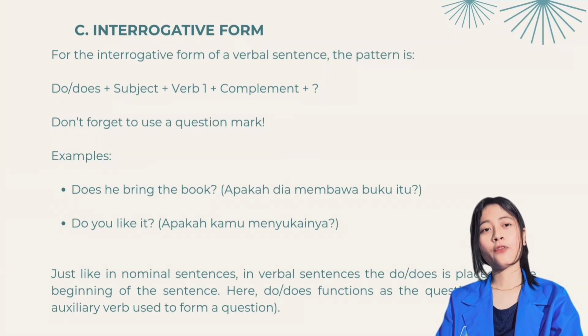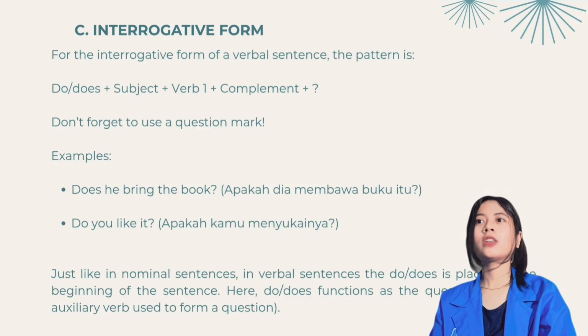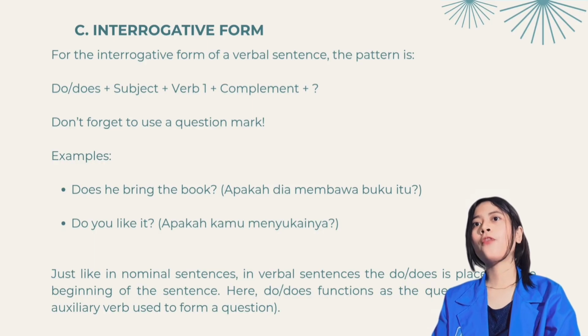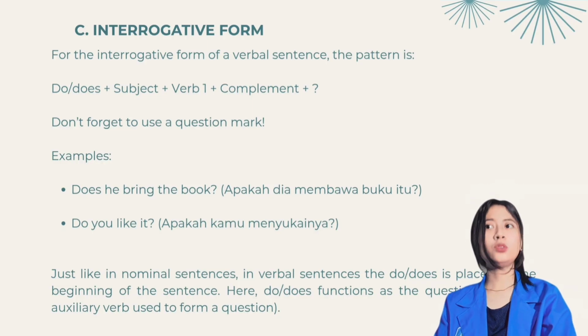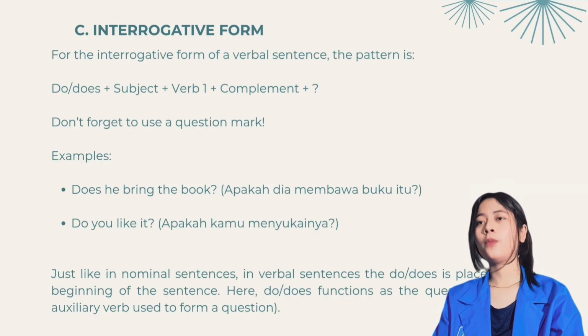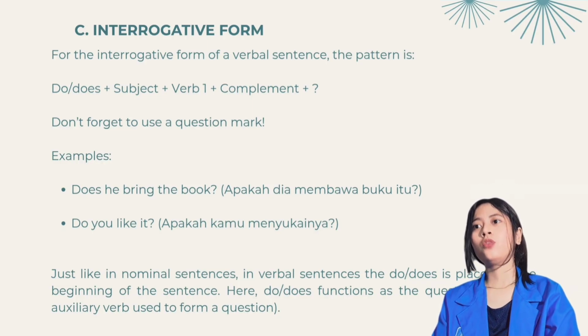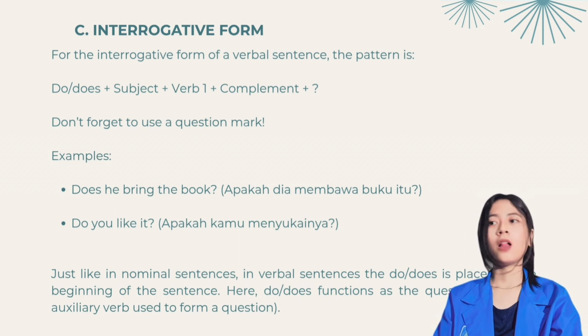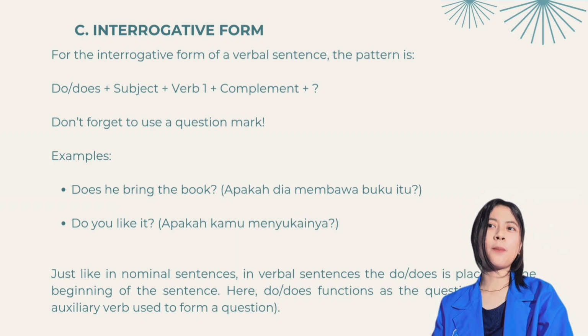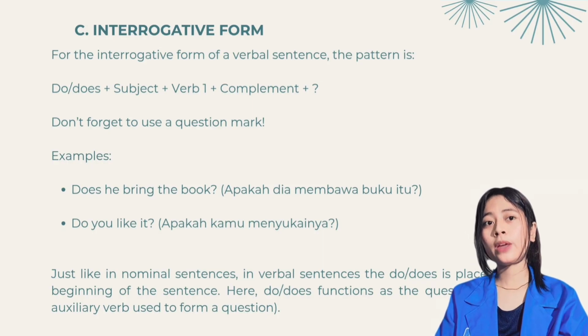C. Interrogative form. For the interrogative form of a verbal sentence, the pattern is do or does, subject, verb 1, complement. Don't forget to use the question mark. Example: Does he bring the book? Apakah dia membawa buku itu?